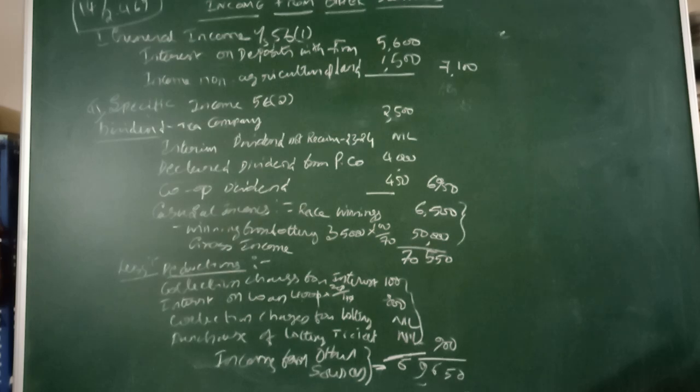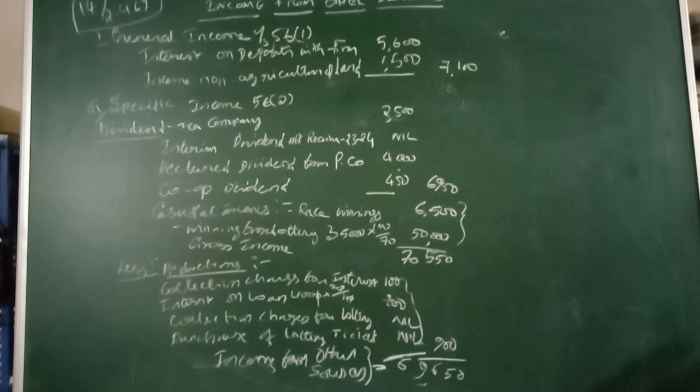Then another one is winning from a lottery ticket. It is given as 3,500. That amount of 3,500 is considered net income. Since it is net income, we have to gross up the income. Already I told you the tax rate for casual income is 30%.